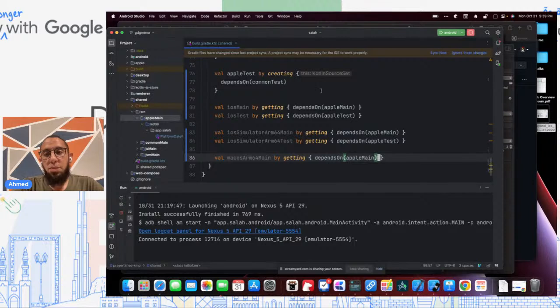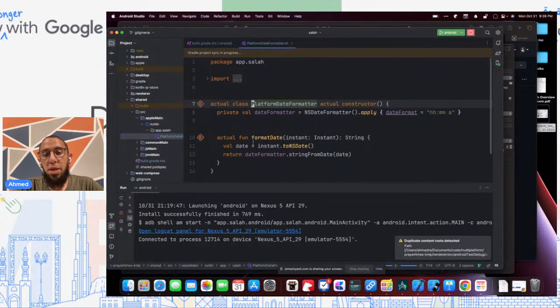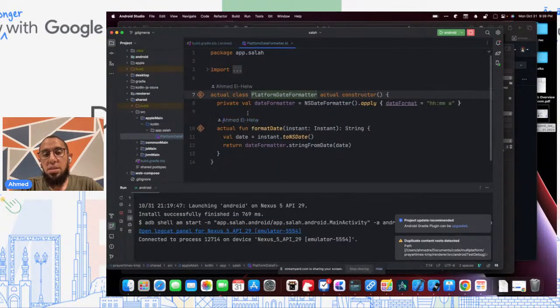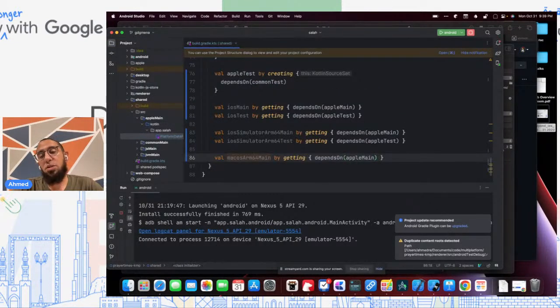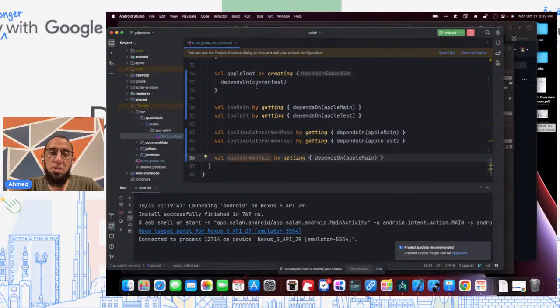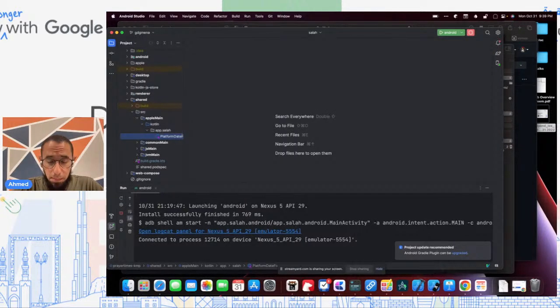Now, this has saved us from needing to do what we did before, which is re-implement the platform date formatter. Since we've implemented it once for Apple main, iOS will get it, the iOS simulator will get it, and macOS will get it. And so we're actually good here from the shared side. Now, as far as KMP is concerned, this shared library is shareable with macOS.